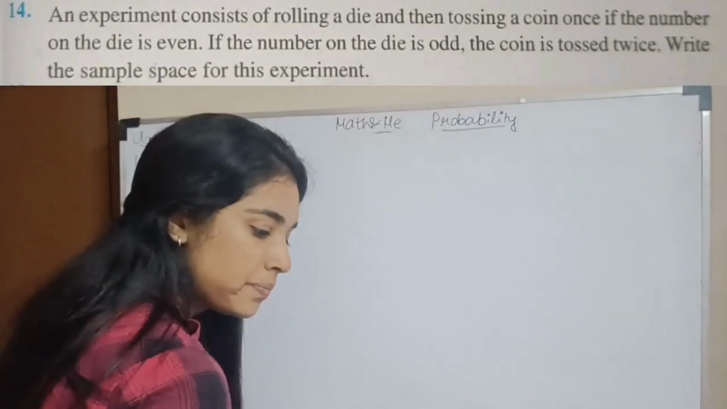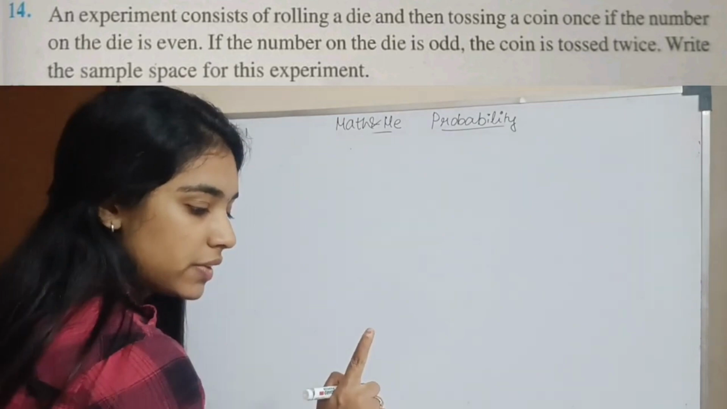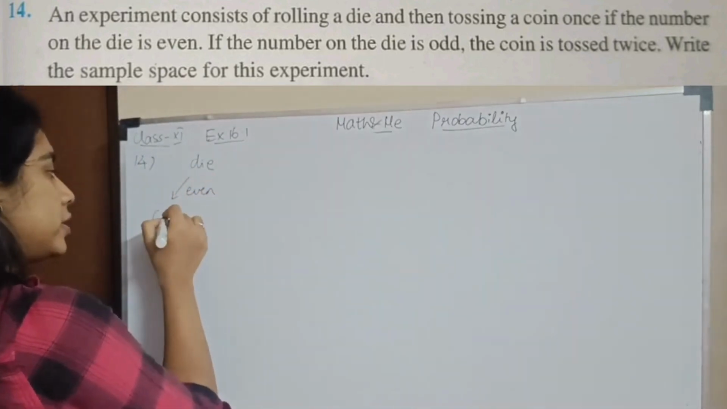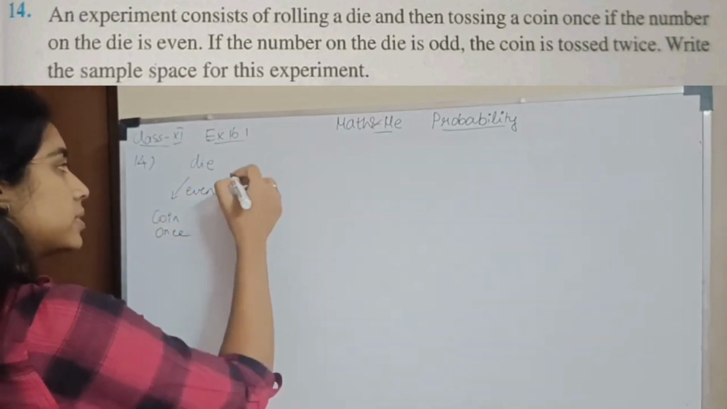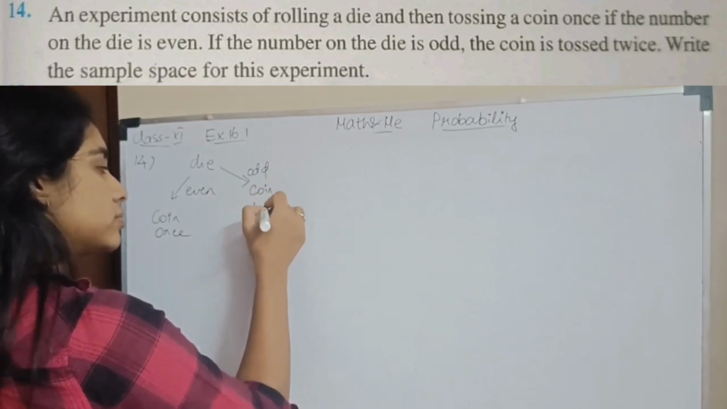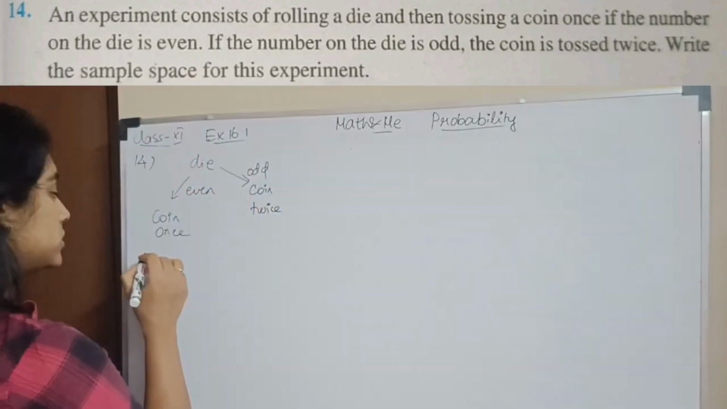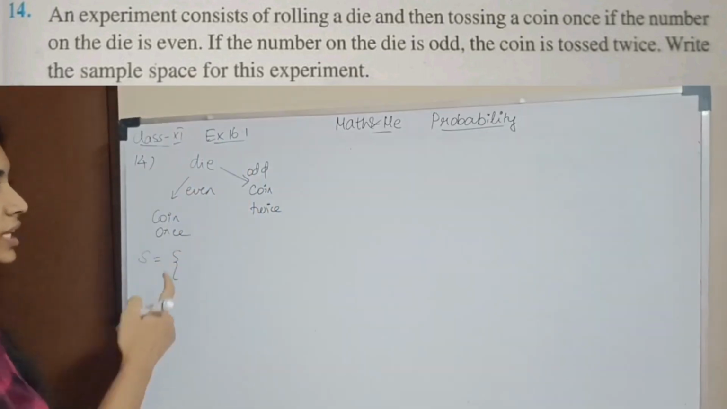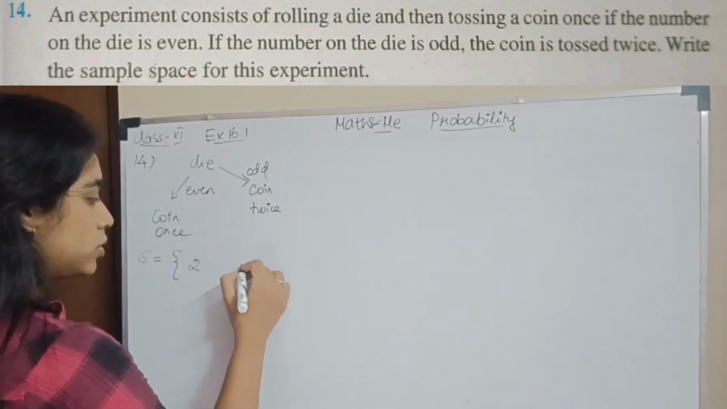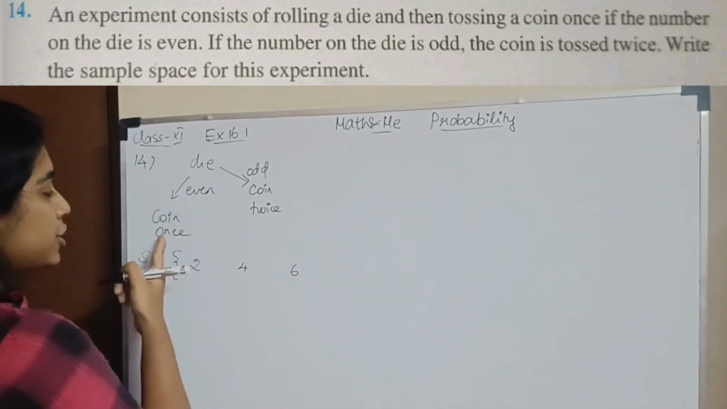Question number 14. An experiment consists of rolling a die and then tossing a coin once if the number is even. So first die. If it's even, we toss a coin once. If the number is odd, we toss a coin twice. Write the sample space. So what is your sample space? If you roll a die, you get an even number. What are even numbers? 2, 4, 6. When an even number comes, you toss a coin once.